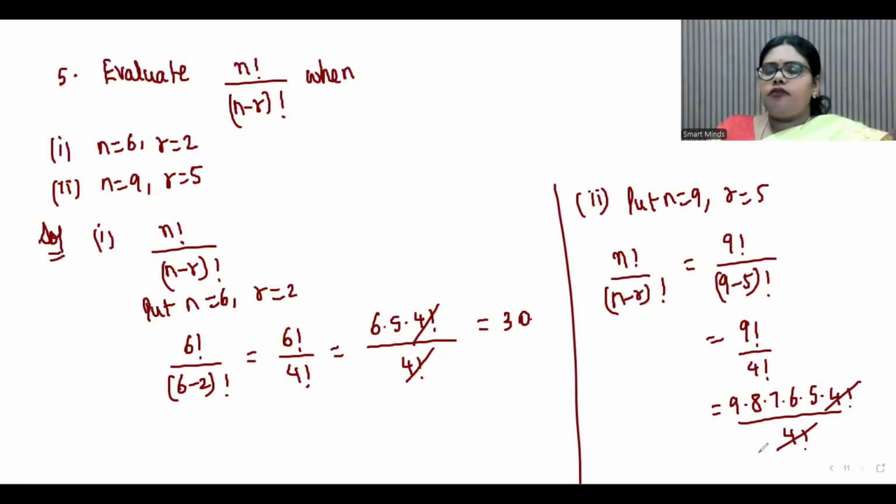You can cancel 4 factorial, 4 factorial. So what is 9 into 8 into 7 into 6 into 5? So that is 9 8s are 72 and 7 into 6 into 5 is 210. So that is 15,120. This is the final answer.